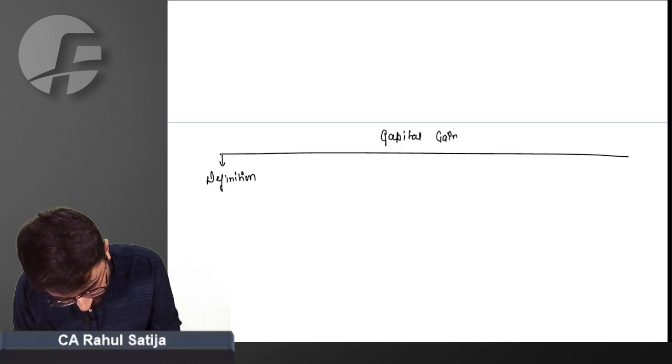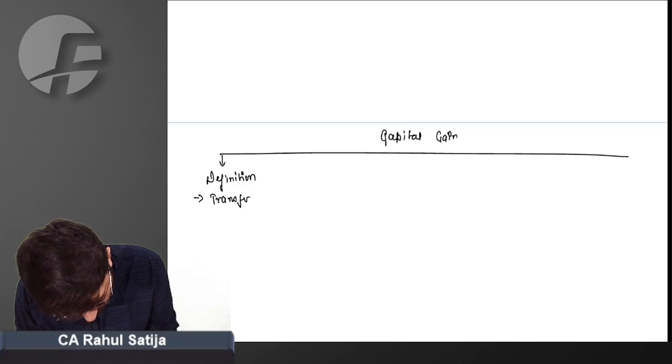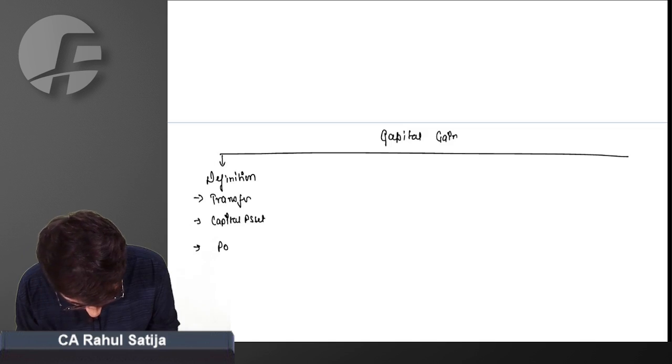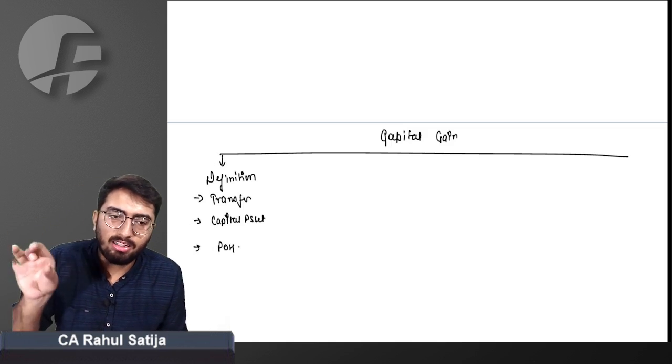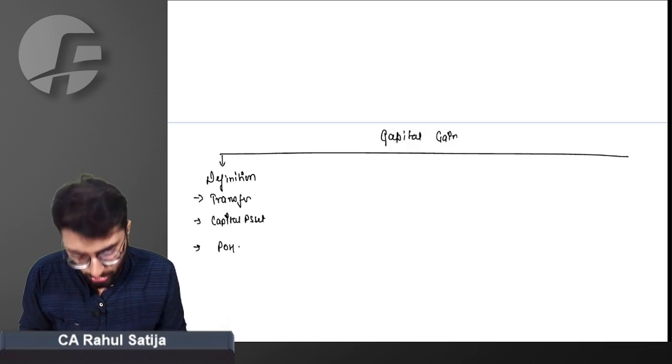Definitions. Definition includes 3 parts. First of all is transfer. Second includes capital asset. What is capital asset? And third includes period of holding. These 3 definitions we have to cover. This will complete major portion of your definition portion.